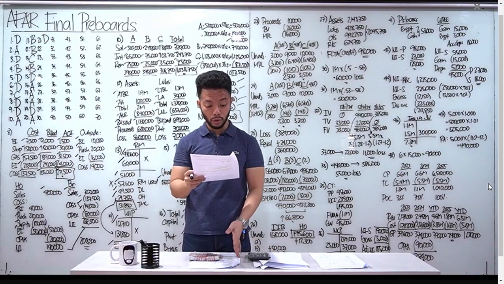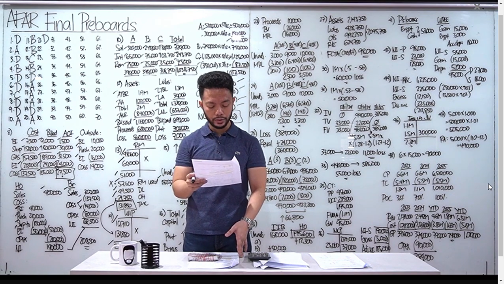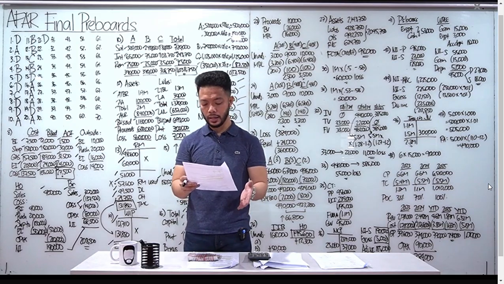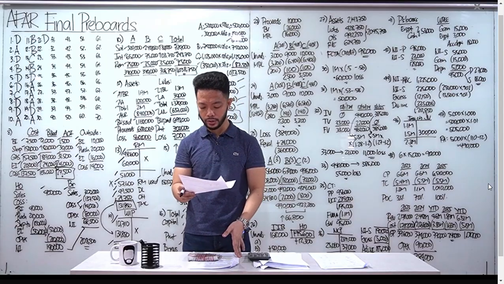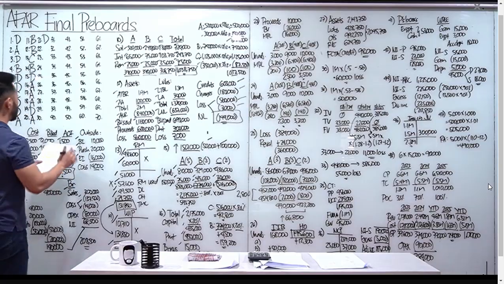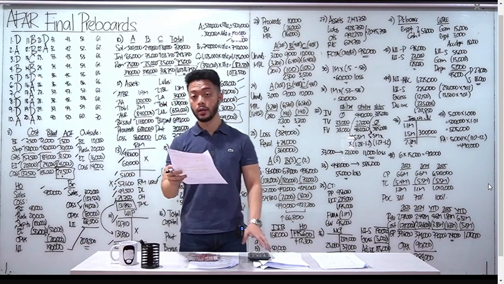Number 22, cost estimates on the long-term contract may indicate that a loss will result on completion of the entire contract. In this case, the entire expected loss. So kapag yung contract price ay mas mababa sa total cost, letter A, recognized in the current period regardless of whether the percentage of completion or zero profit method. So pag ganun, may expected loss tayo, i-recognize mo siya 100% immediately, whether percentage of completion or zero profit method.